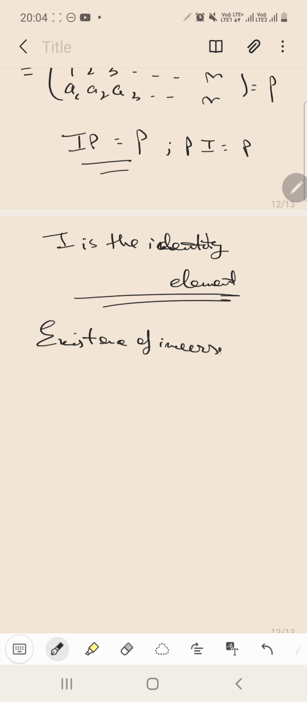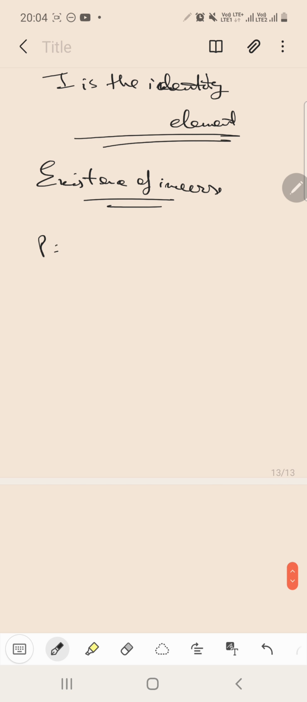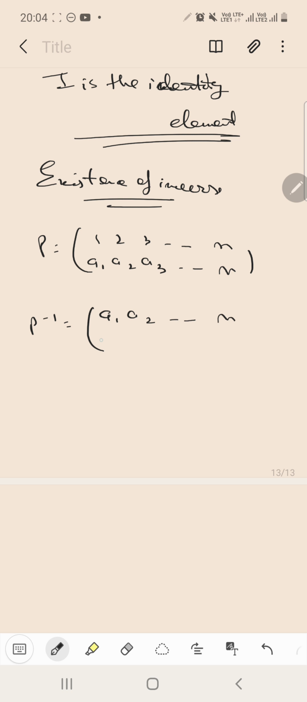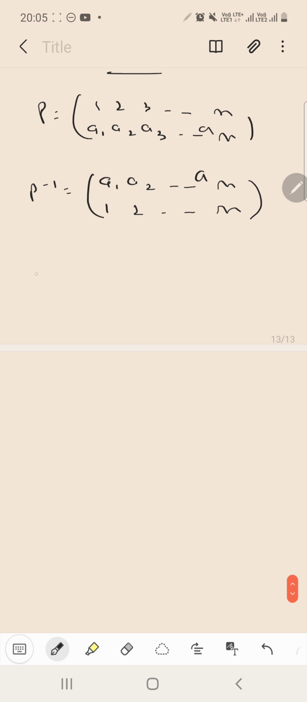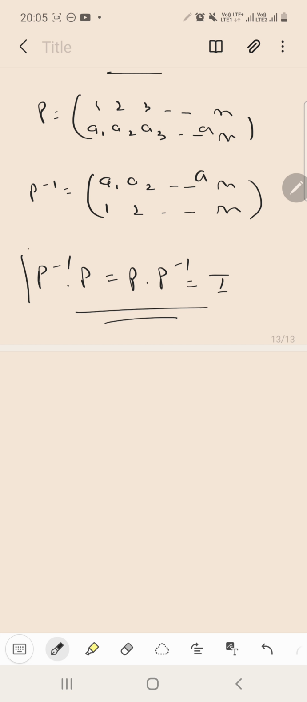we also know about the inverse permutation, that if P is some permutation 1, 2, 3 up till n, and a1, a2, a3 up till an, then the inverse permutation is given as a1, a2 up till an and 1, 2 up till n. If you apply the binary composition on this as P inverse and P, or you can do it the other way, then you will get the identity element itself. You can do it on your own. This is pretty easy to do because the product of permutations is very easy.